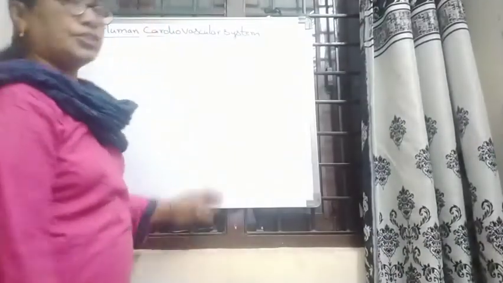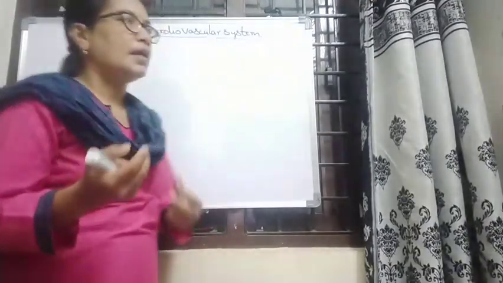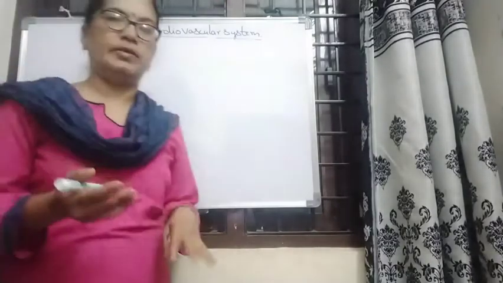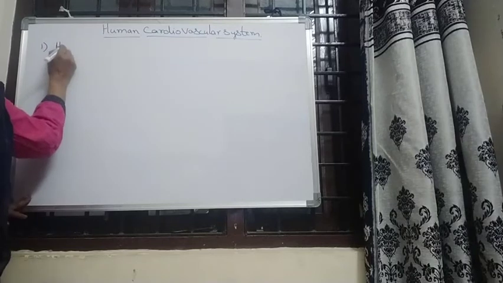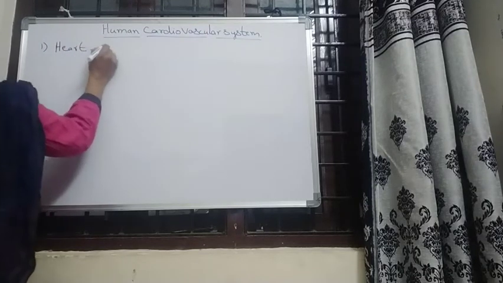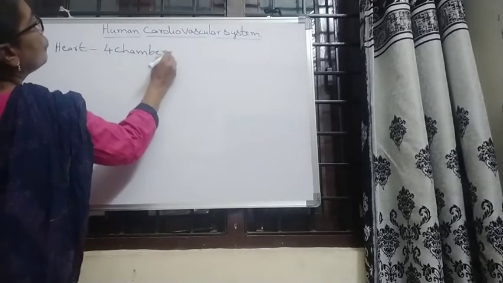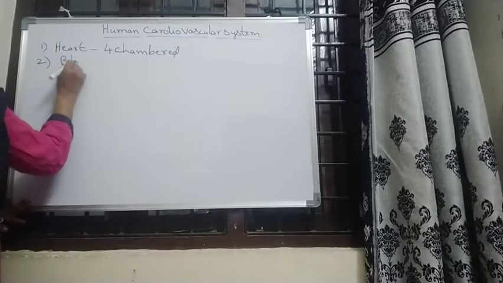Hello students, today we discuss in this session the human cardiovascular system. In the human cardiovascular system, mainly three parts are there. What are they? First, the heart, that is a four chambered heart, and blood vessels.